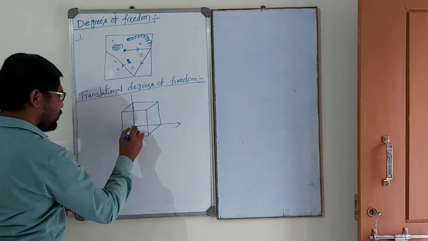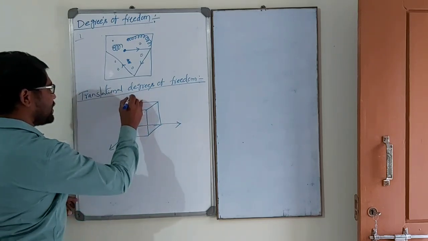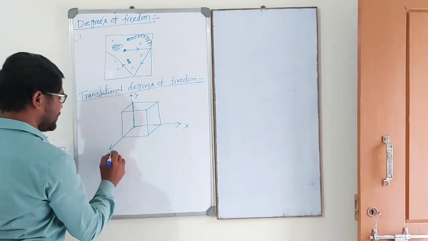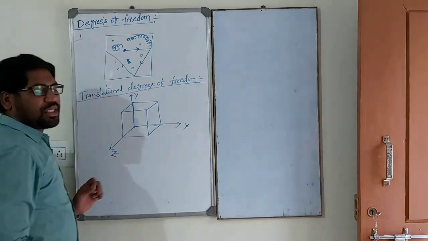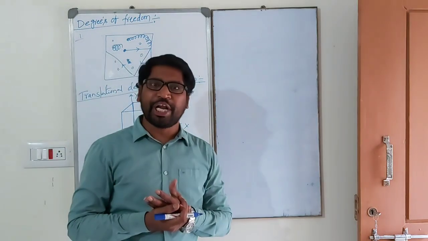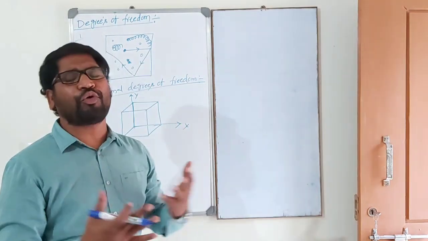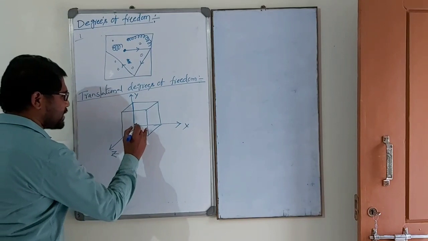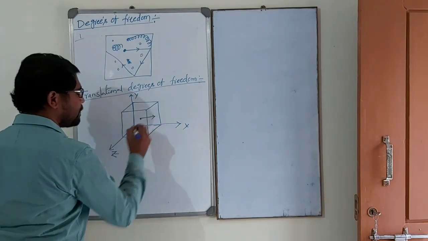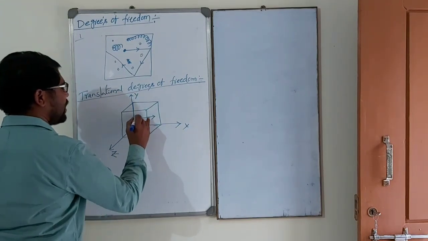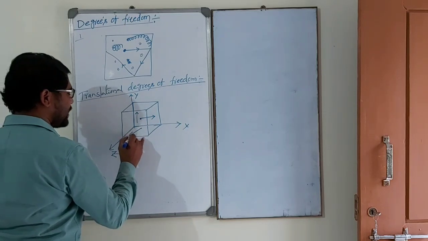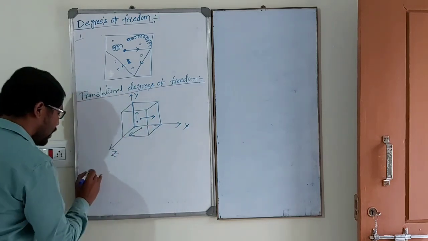X-axis, y-axis, z-axis. The cylinder is in three-dimensional motion. The gas molecules are also moving in three-dimensional motion. This is along the x-axis, which is moving. This is the y-axis, this is the z-axis. The gas molecule, along the x-axis,